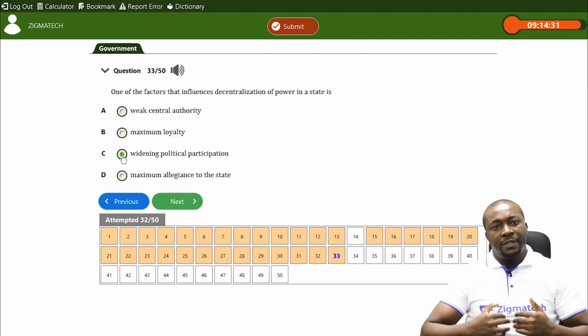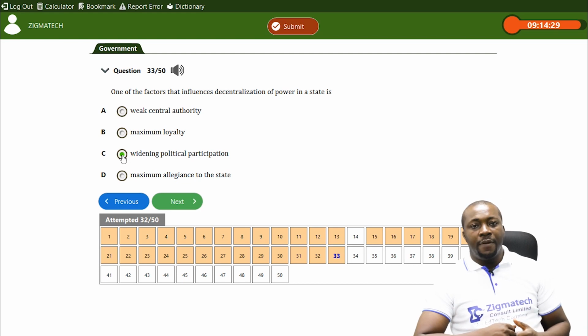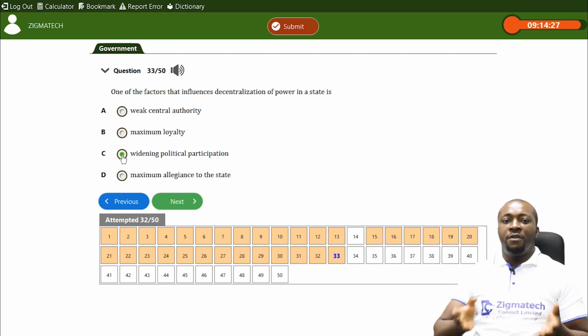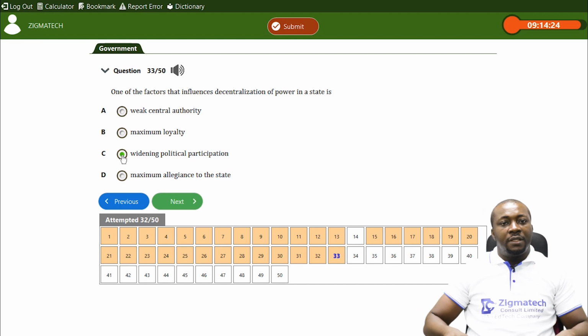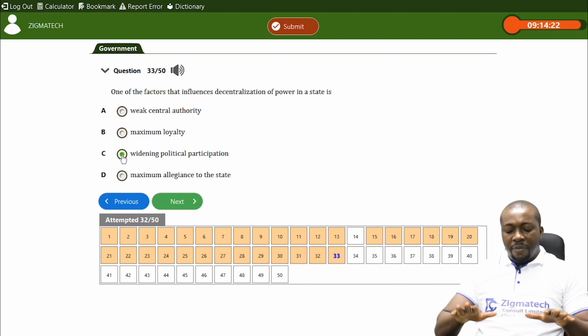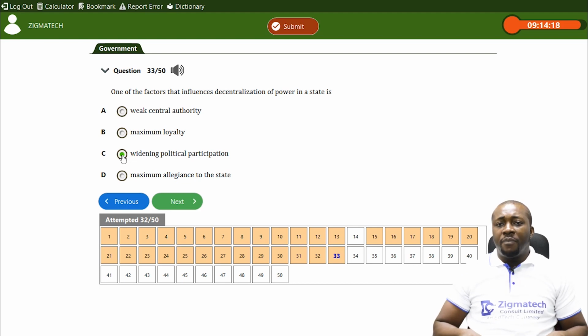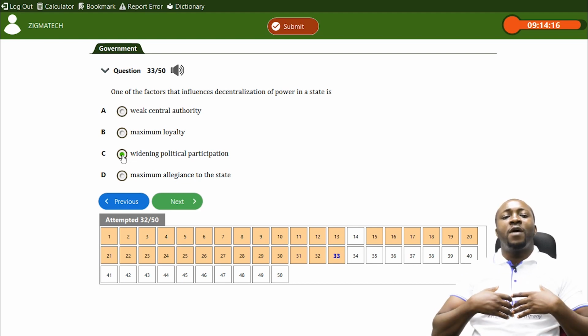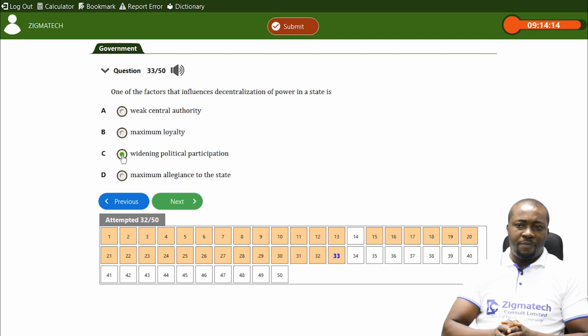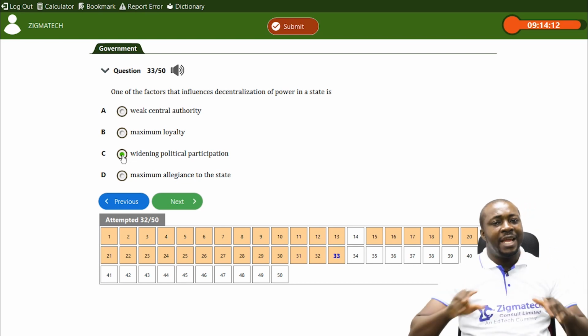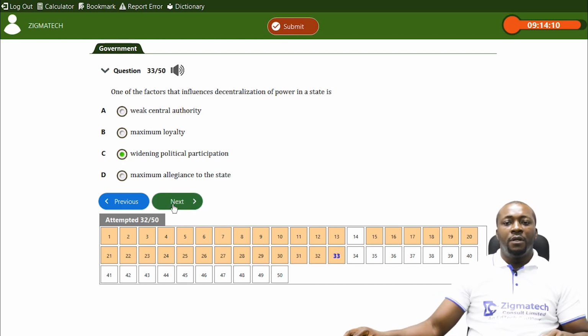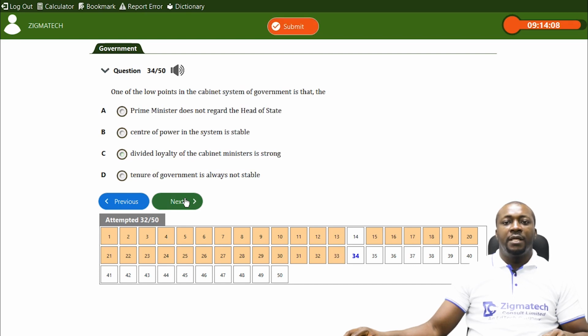For example, if you come to a decentralized state like Nigeria, where you have the federal, state, and local government, people are participating in local politics. People are participating in state politics. People are participating in federal politics. So you see, it widens political participation. People can participate at any level. So C is the answer.